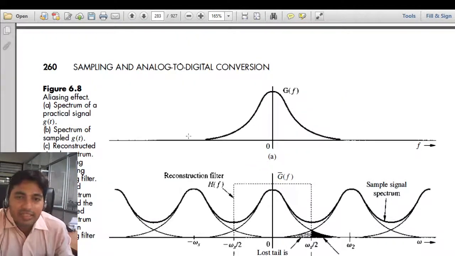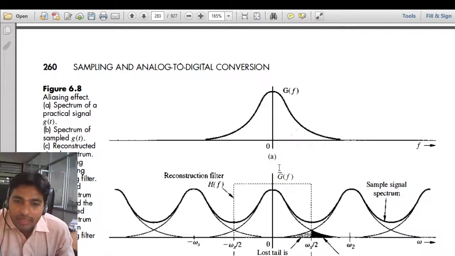The spectrum of a time limited signal will not have a finite bandwidth. So this will be the practical spectrum of our signal g(t). Now when we sample this signal, this spectrum will repeat itself. We have seen earlier that the spectrum will repeat after every omega s.